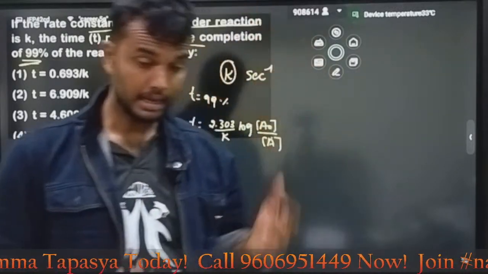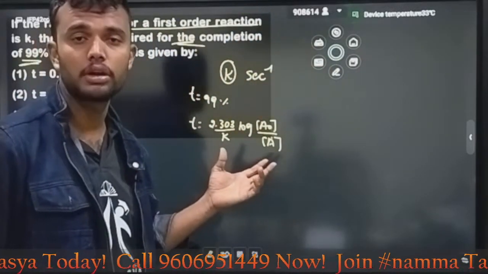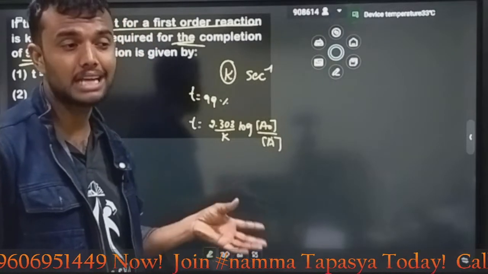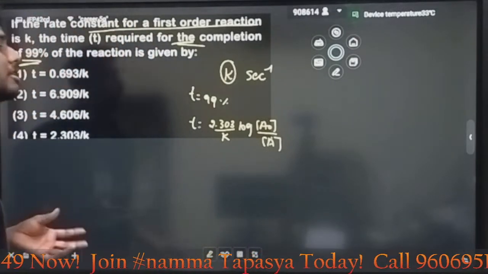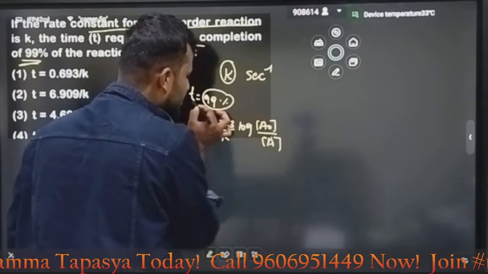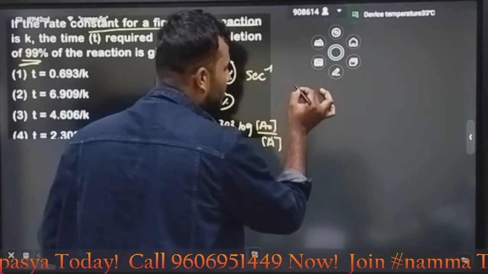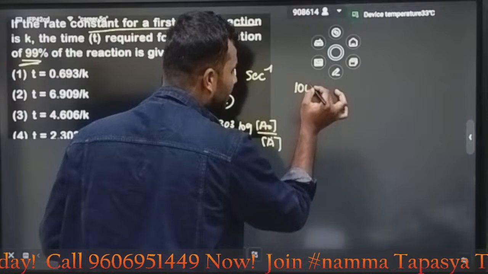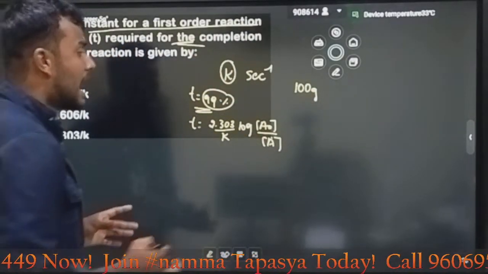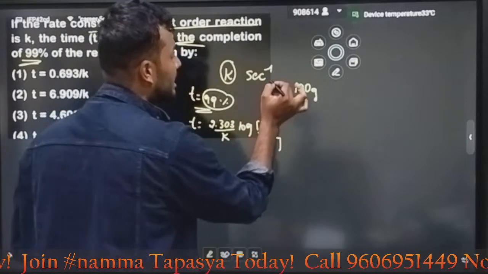Look here, guys. Why? Because an example for the first order is uranium, the nuclear reactions of uranium and other things. For example, just imagine we have 100 gram of reactant at t equal to 0.